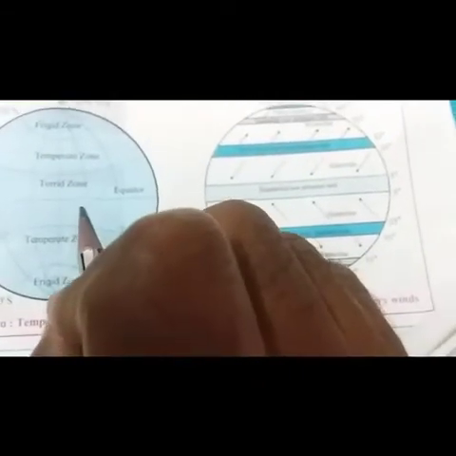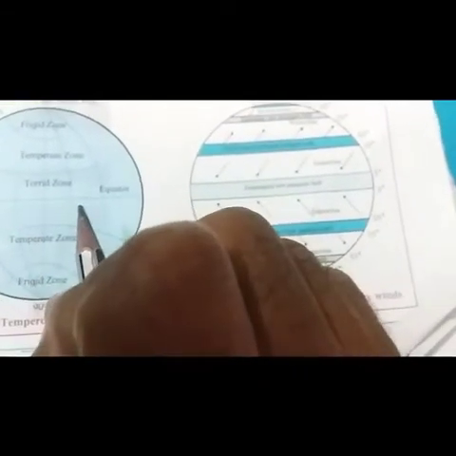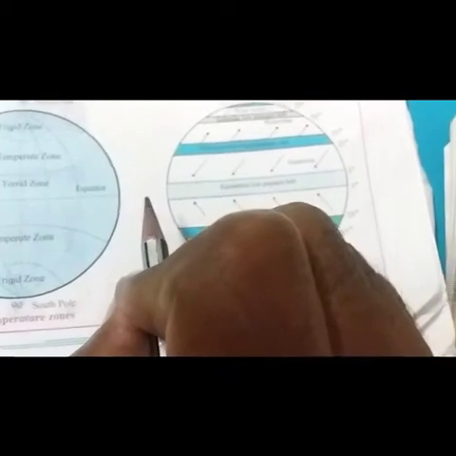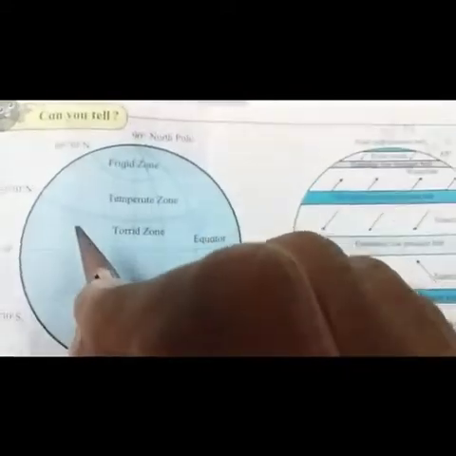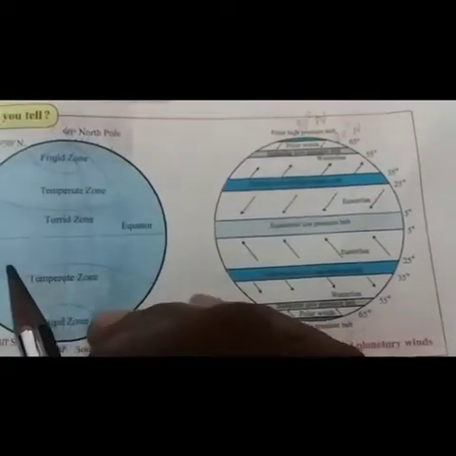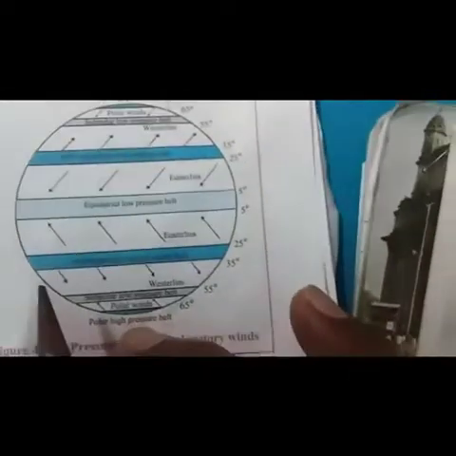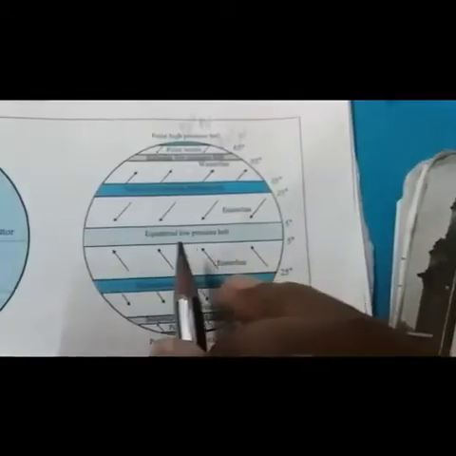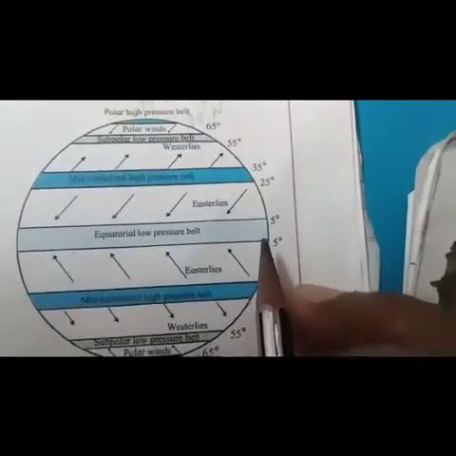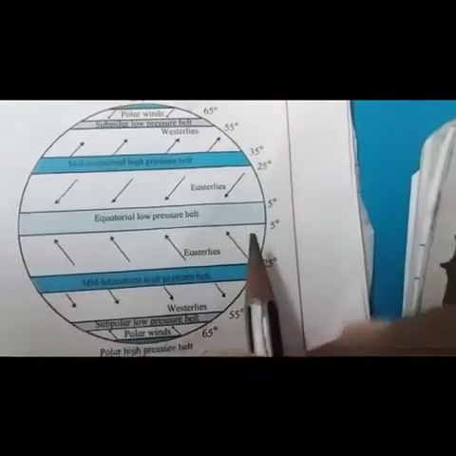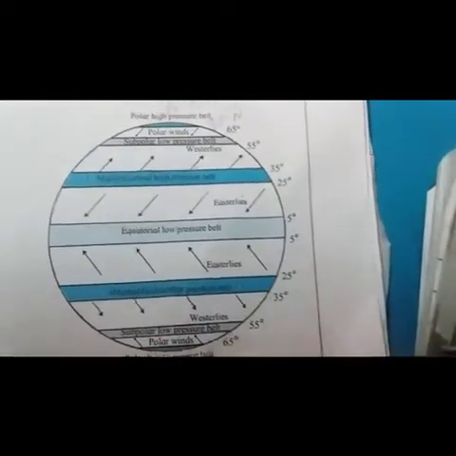Hence, air in this region gets heated, expands, becomes lighter, and moves towards the sky. As this process operates continuously, a low pressure belt gets formed in the central part of this region between the parallels 5 degree north and 5 degree south.